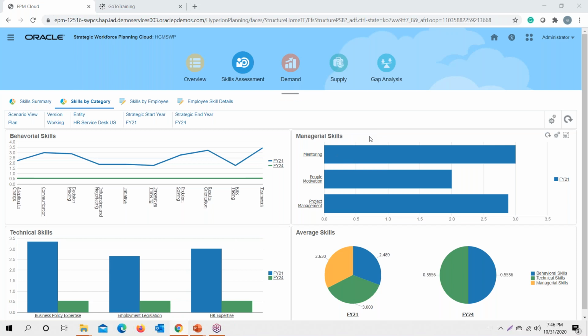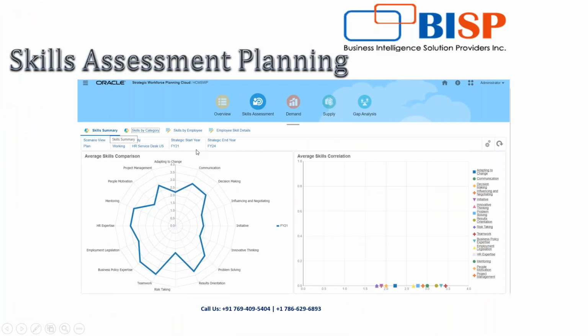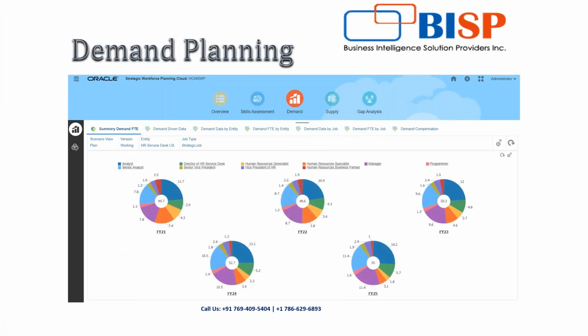Now, the second component under strategic planning is demand planning. So what is demand planning? Demand analysis gives the user insight into what resources the long-term strategy requires, such as headcount or FTE and strategic job. This information helps the user to be proactive in planning resources and preparing for their needed skill set.